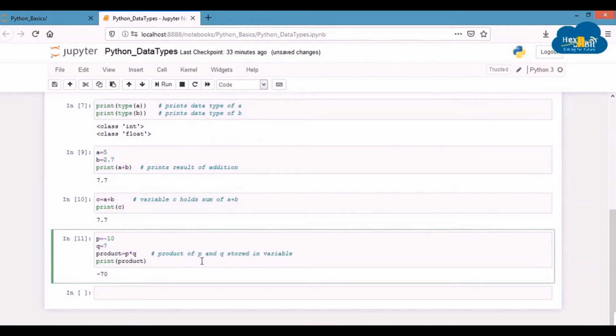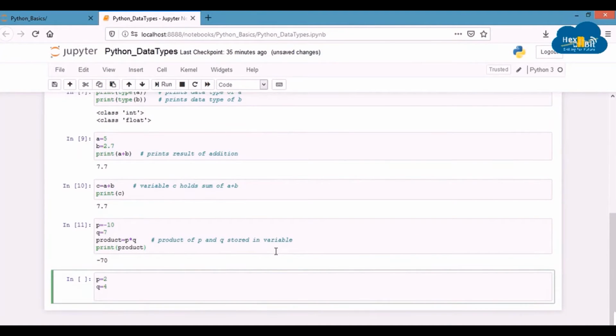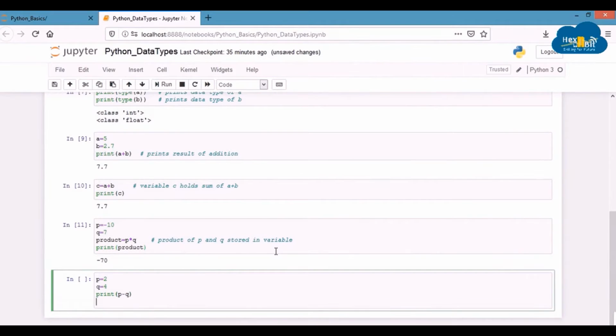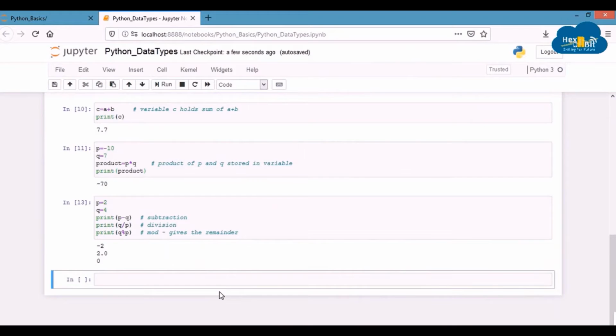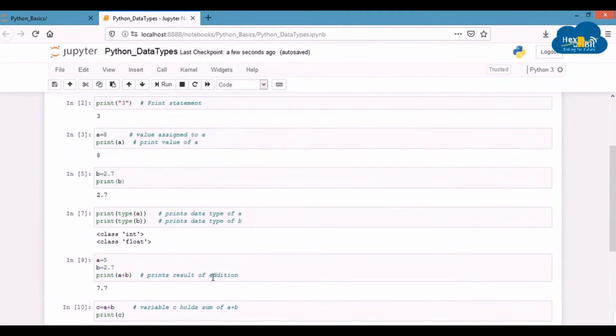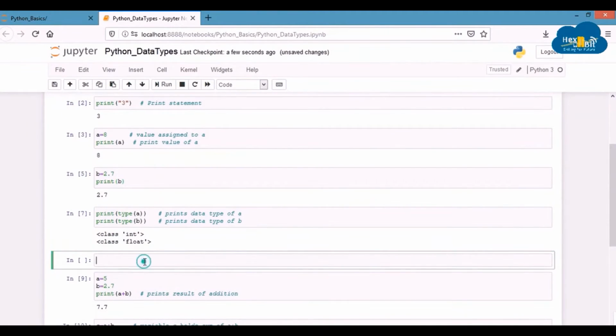Similarly, there are some other basic arithmetic operations like subtraction, division, and modulus. Modulus returns the remainder when the first operand is divided by the second, and the operator is a percentage sign. Refer to the cells and comments for more details and try these operations on your own. Remember that operator precedence for a computer system works differently. Therefore, in case you are using multiple operators within one statement, do not forget to enclose different operations within brackets as per your requirement.